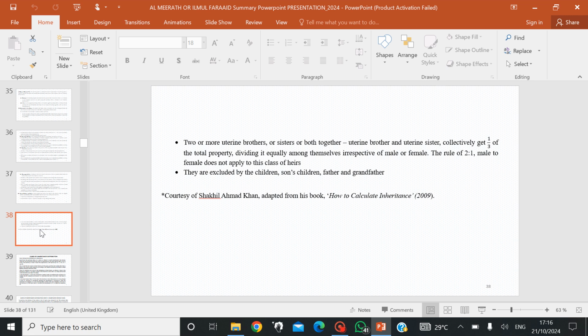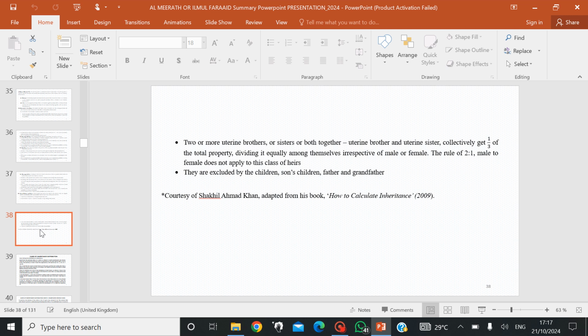We have the descendants of the deceased, the parents of the deceased, the ascendants of the father, that is the grandparents, and then the spouse, and then also the descendants of the father of the deceased, that is the siblings of the deceased, and also the maternal siblings of the deceased. So with this, we have come to the end of the individual heirs and their entitlements.